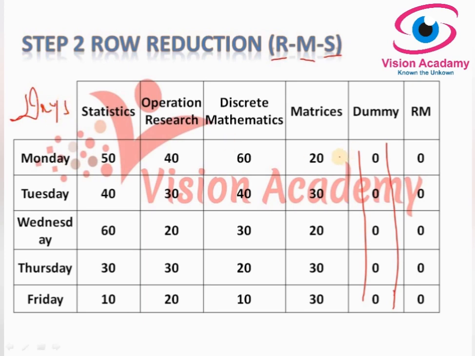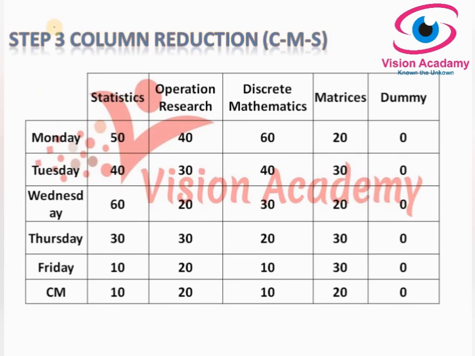Now I can move to the next step, column reduction. In column reduction, we have to identify the minimum value in each column. In the statistics column, the minimum is 10.